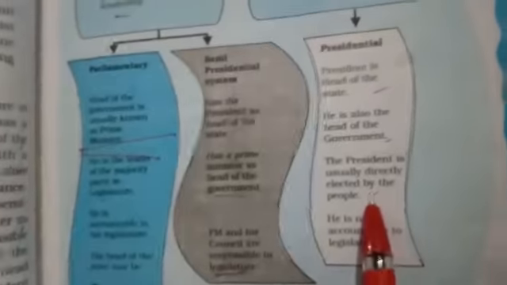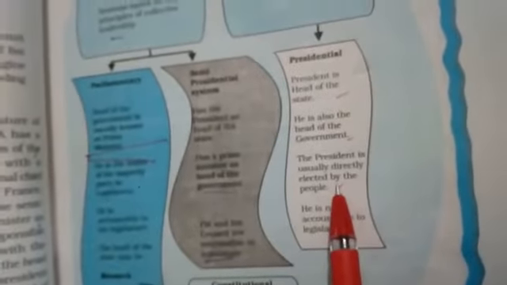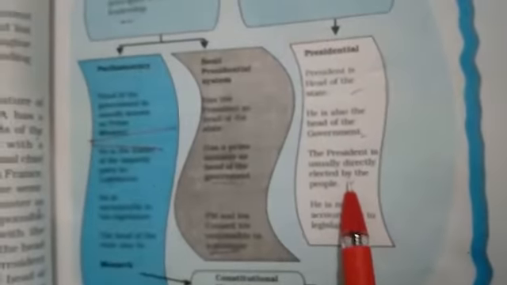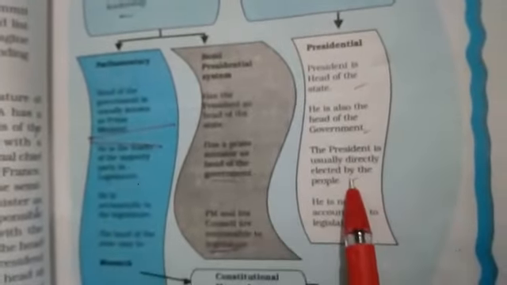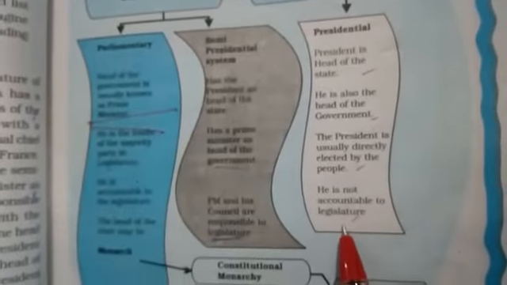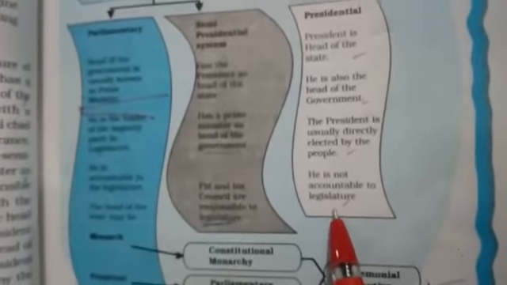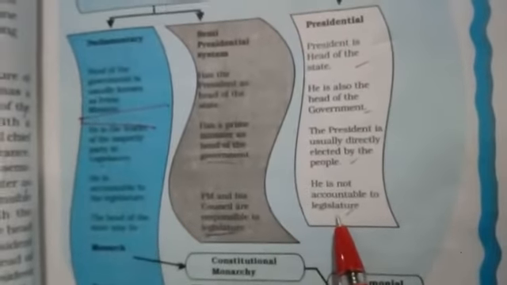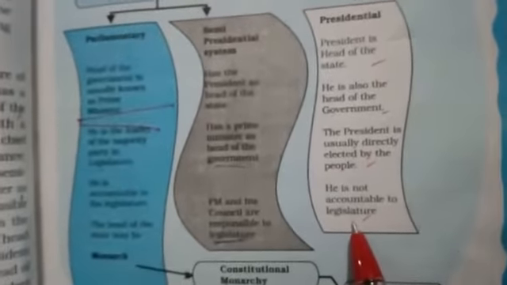In America, they are Donald Trump, George Bush, Barack Obama, George Washington who started, right? So all these people are directly elected by the people, right? So he is not accountable to the legislature. But here in India, the Prime Minister is accountable to the legislature.